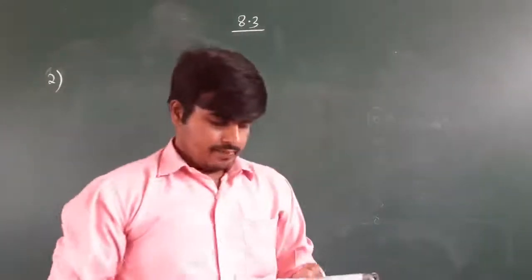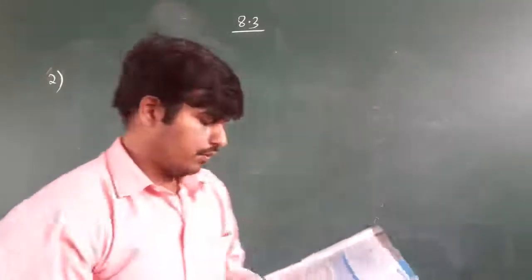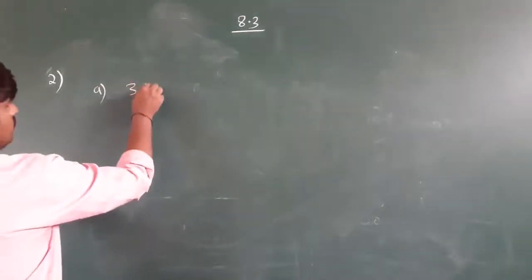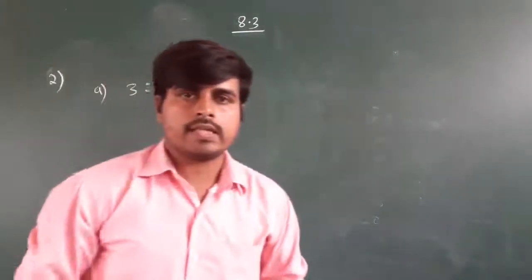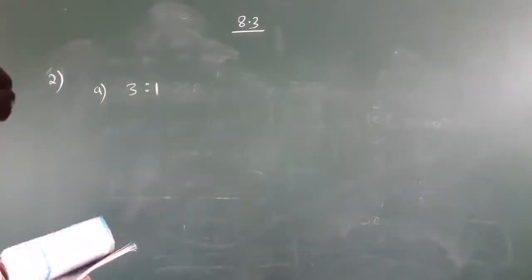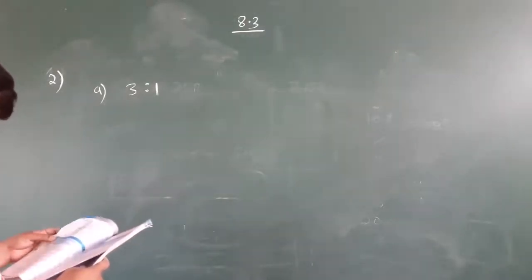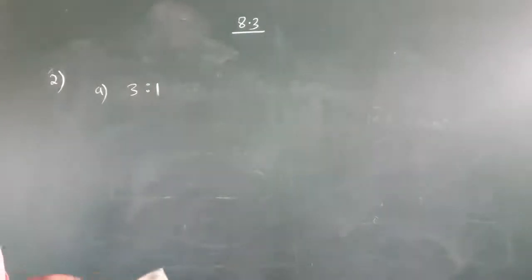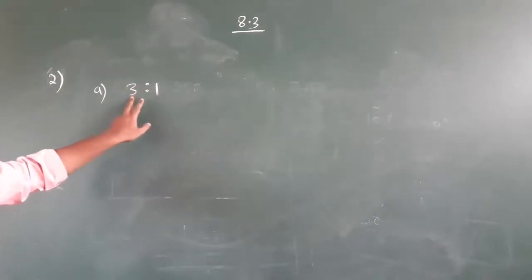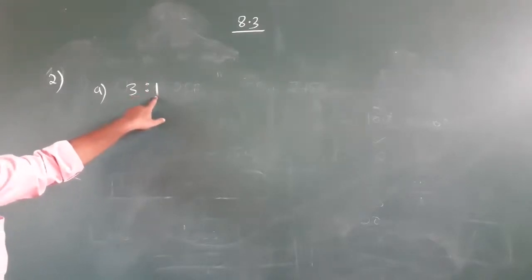Second main heading is convert each part of the ratio into percentage. Very simple. Look here, 3:1. Two parts are there. What it shows, together total 4 parts are there, 3 parts here, 1 part here. 3:1 means for every 3 you need to add 1.